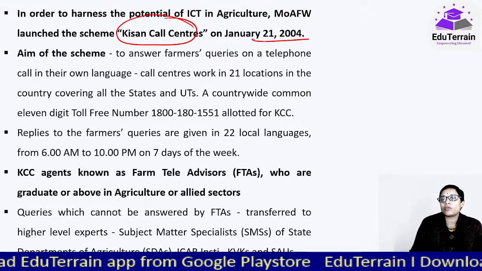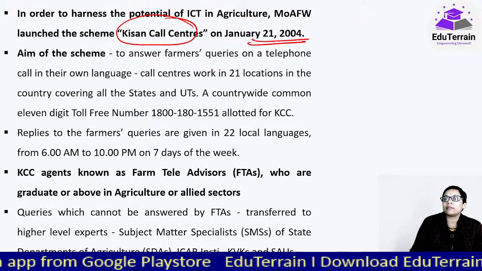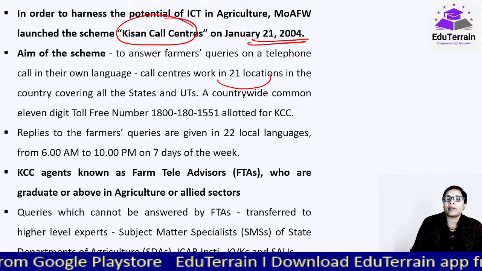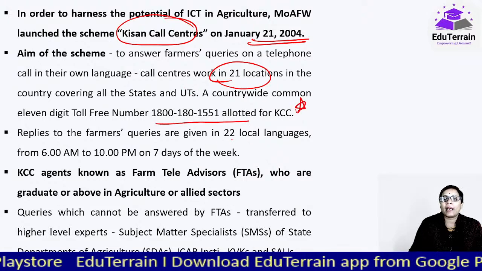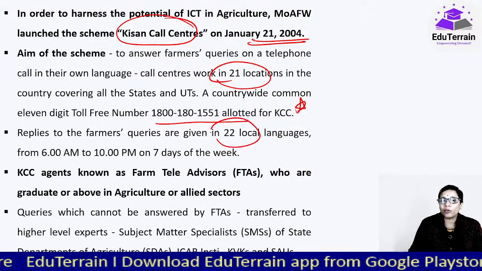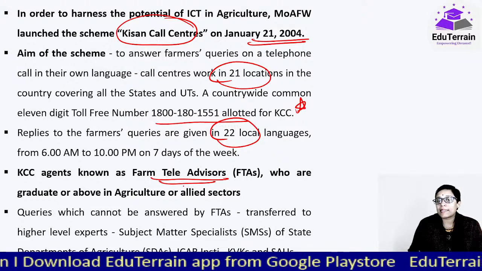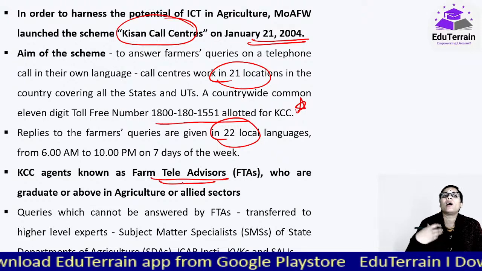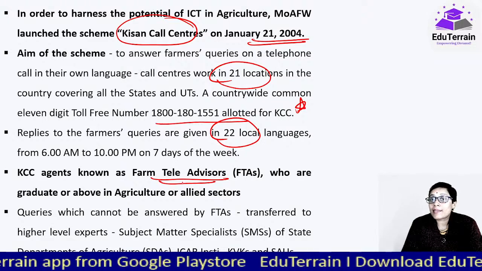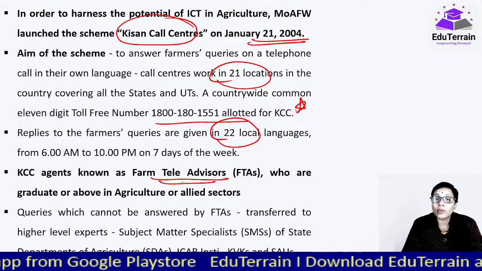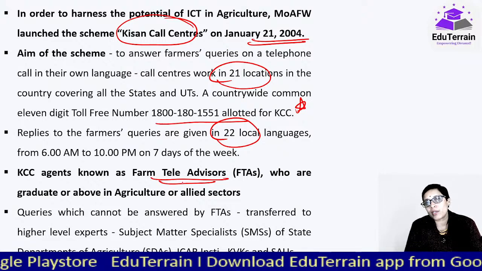It was launched for the first time in 2004 under the Ministry of Agriculture and Farmers Welfare, and they can talk in their own language. Currently they work in 21 locations. This is a toll-free number that is allocated, and 21 locations में 22 languages they'll talk. And these KCC agents are known as farm tele advisors, who are agriculture graduates, postgraduates, specialized courses जिन्होंने किया है agriculture में, they would be appointed as the farm tele advisors.